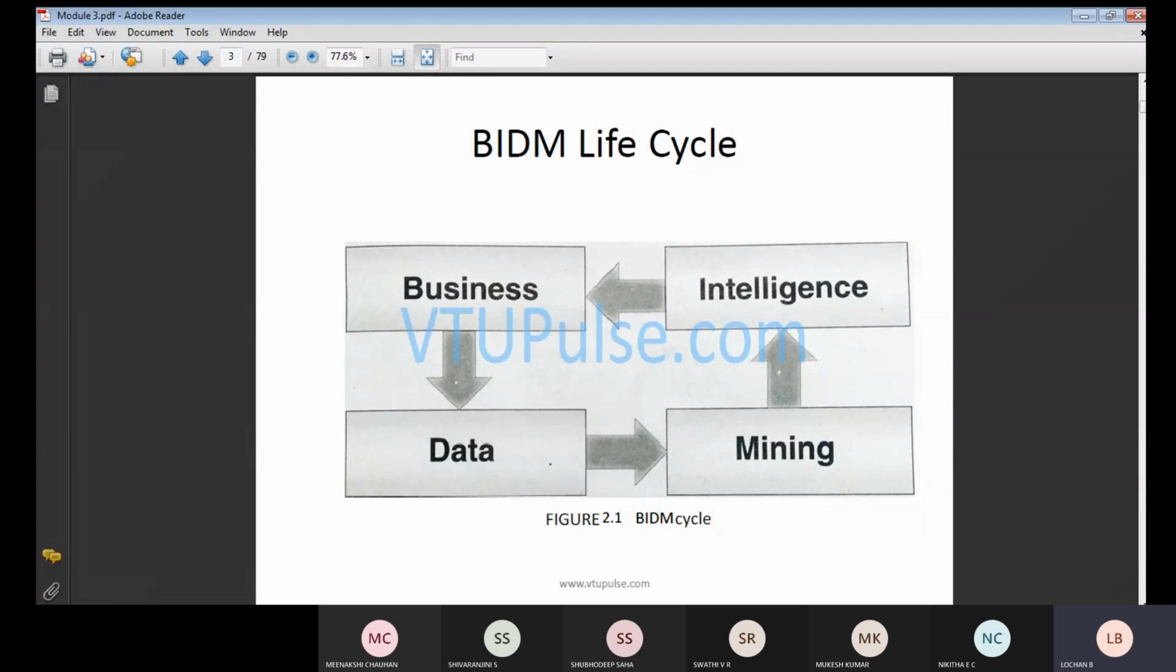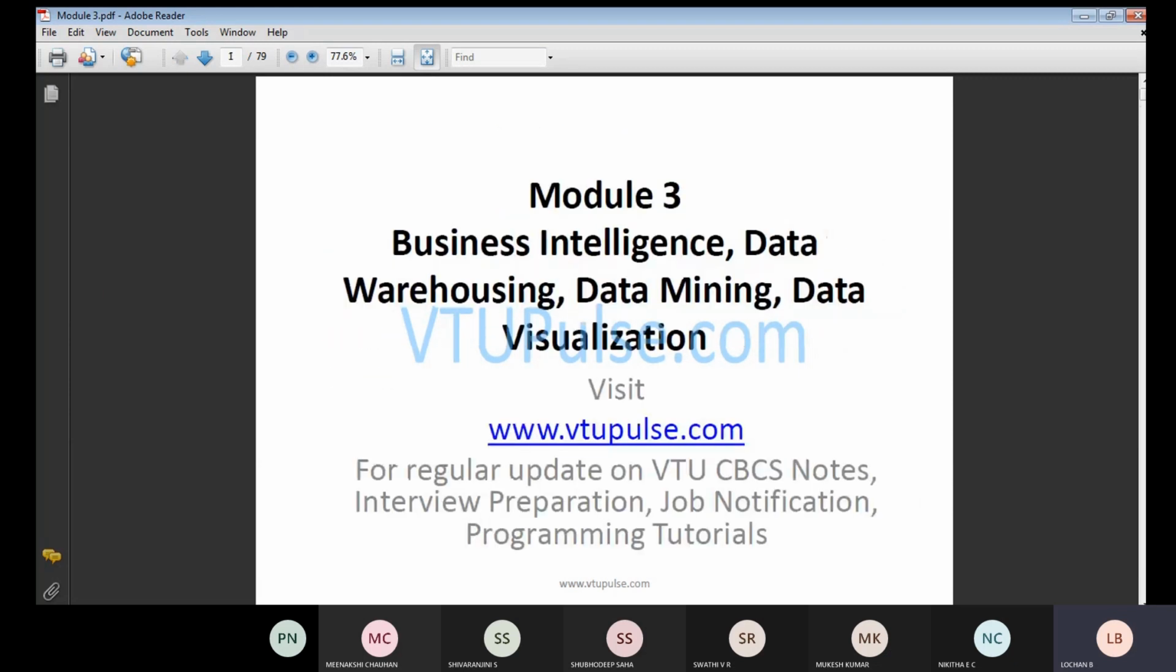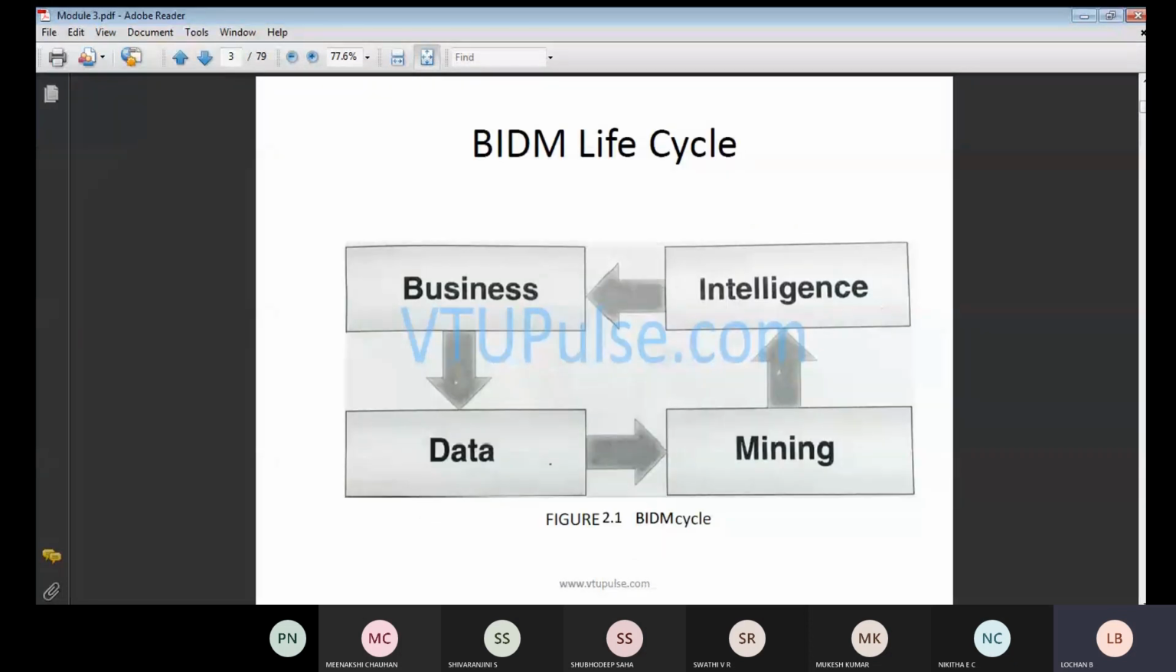So today we will be discussing revision with respect to your module 3. Previously, what we have discussed. In the beginning of module 3, what are the things we are going to discuss? That is business intelligence, data warehousing, data mining and data visualization. So BIDM is nothing but the business intelligence data mining life cycle. Each is related to one another.